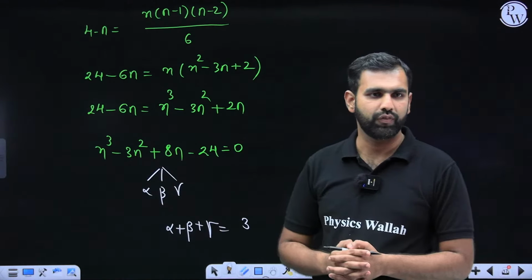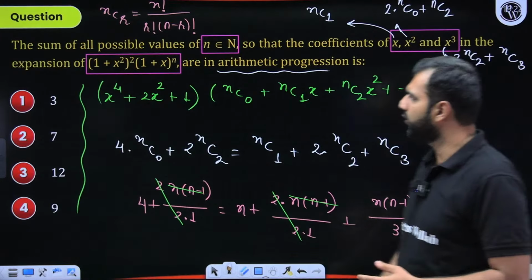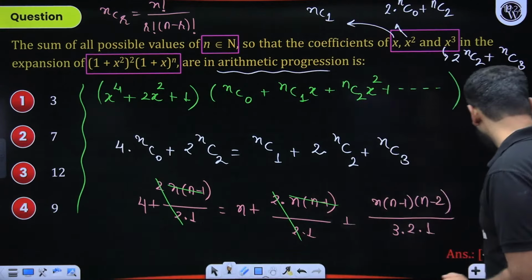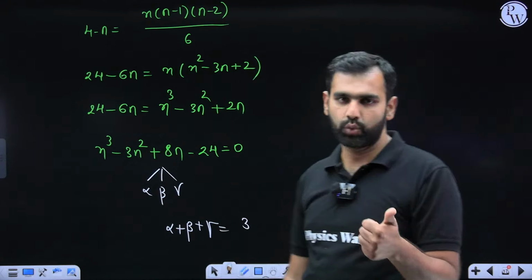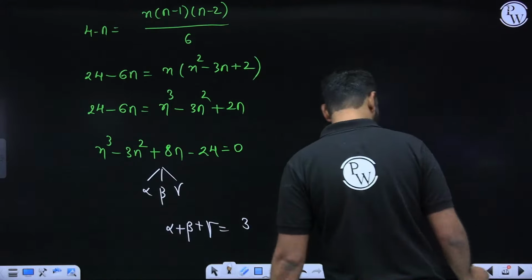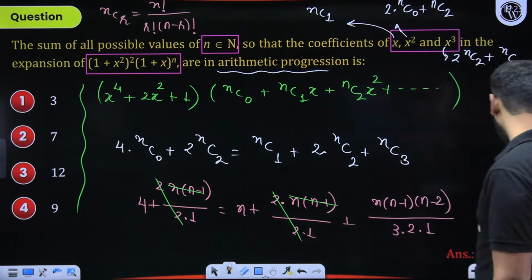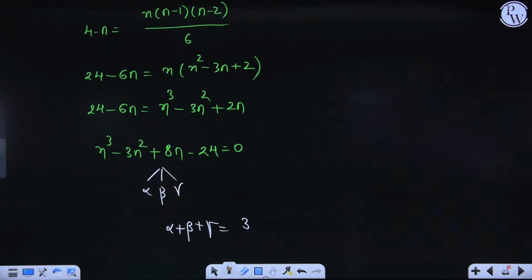Can we use options to find answers? Killer Gaming is saying. I doubt that, because in the options you are not given the values of n. This is the sum of all the possible values of n. And when you see this cubic coming into the picture, you clearly realize that 3 values of n will be there. So one of the things I am doing incorrectly is that n could be having repeated roots here. Let me just cross check this particular part. What is wrong with this cubic? If this cubic is not the same as what I have gotten, then I think we've got to resolve this question. So hold on for a while. I'll give you more clarity in a while.